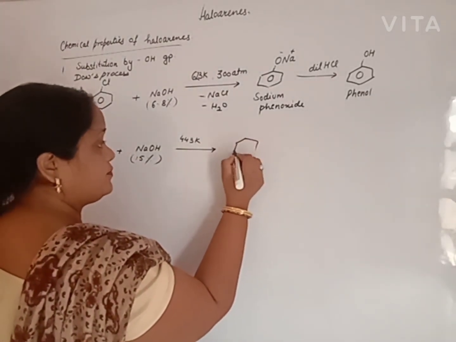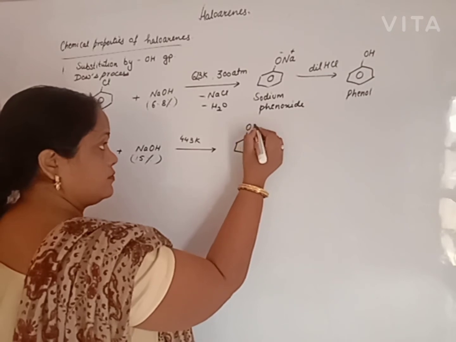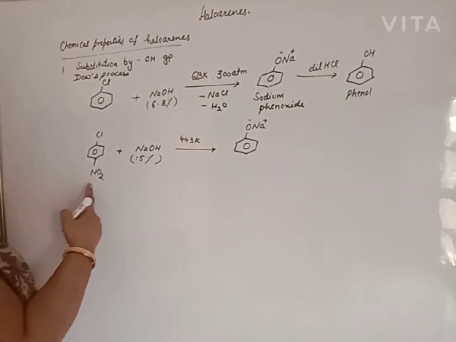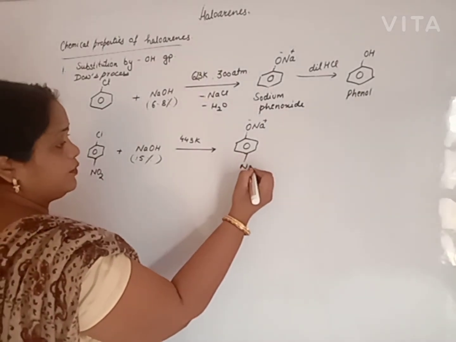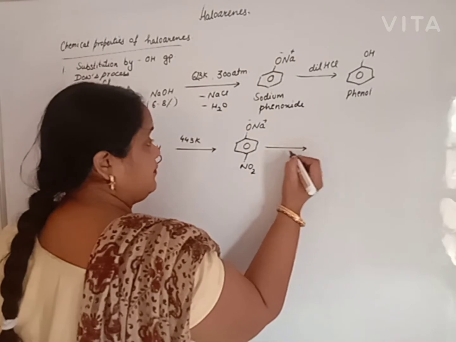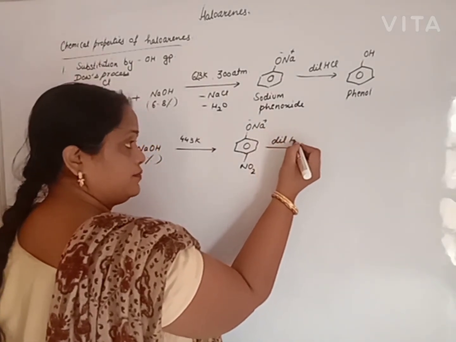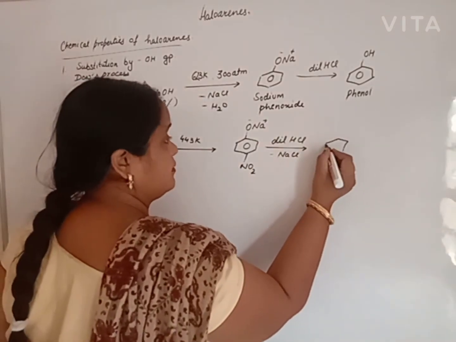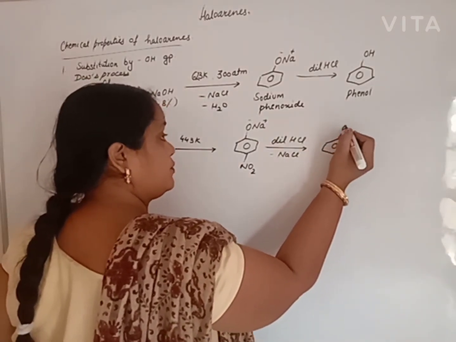We will get again sodium phenoxide, with nitro at para position, 4-nitro sodium phenoxide. When treated with dilute HCl, again NaCl is removed and we will obtain para-nitrophenol.